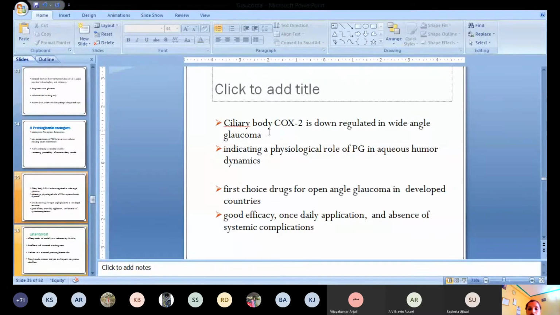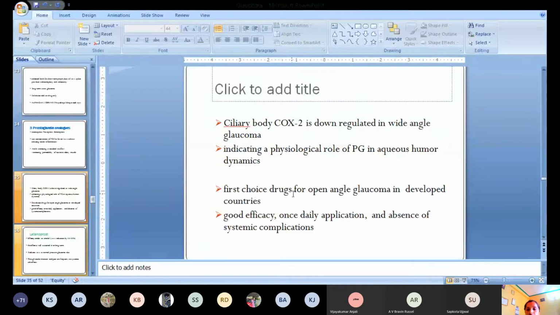So when there is a down regulation of COX-2, obviously there is a decreased concentration of prostaglandin, so there is decreased movement of the aqueous humor. In that condition, we give this prostaglandin analog to increase the permeability of the ciliary muscle cells, so that it will increase the uveoscleral outflow. Clear?